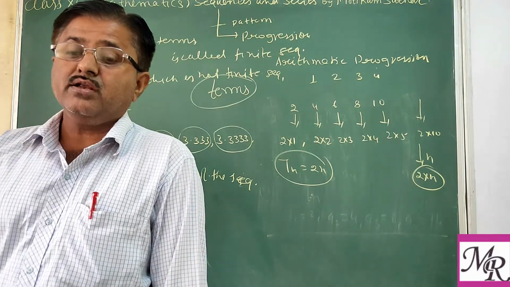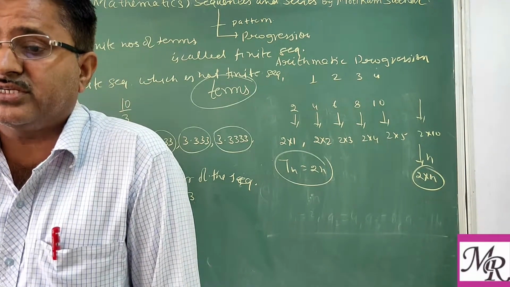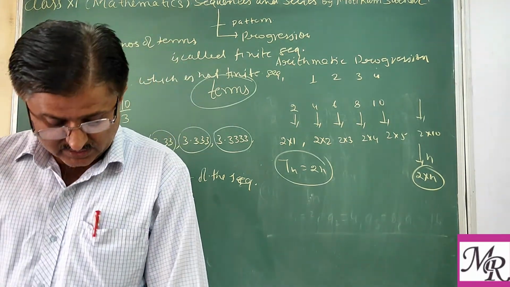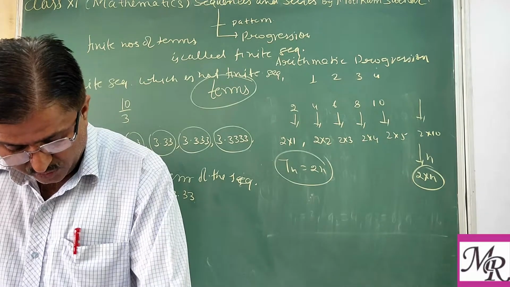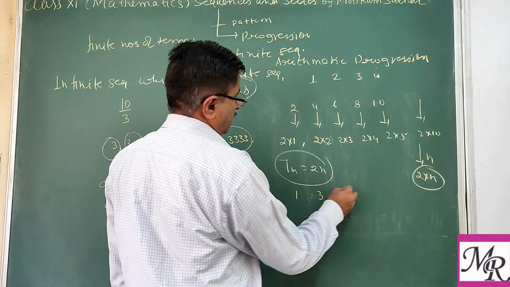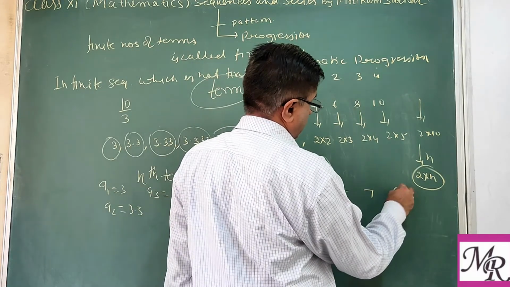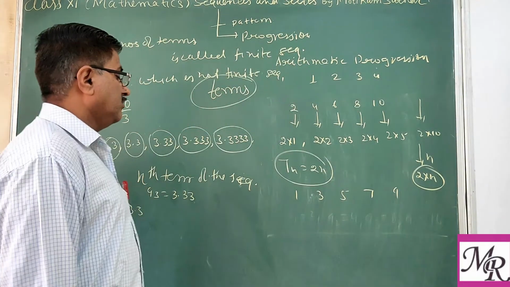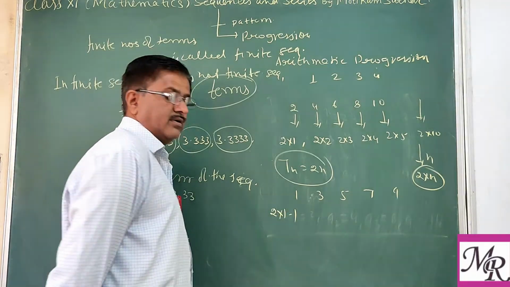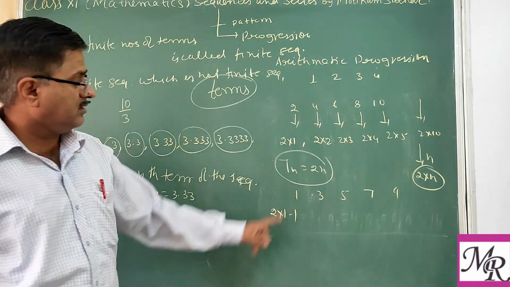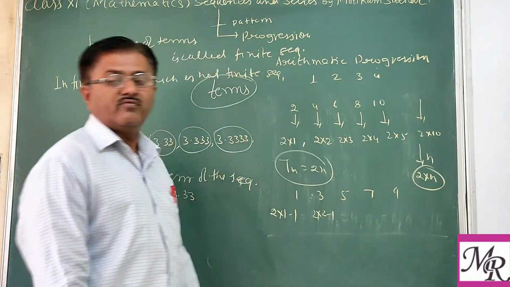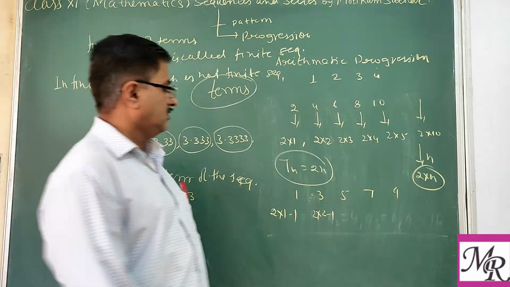It means we are establishing a relation for the given sequence. Similarly, for odd numbers like 1, 3, 5, 7, 9, this can be written as 2 into 1 minus 1, that is 1. 2 into 2 minus 1, 4 minus 1, that is 3.